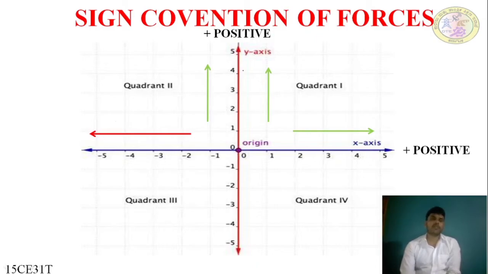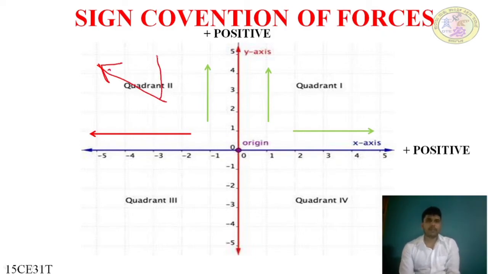The second quadrant force will be in this direction. When it is resolved, the vertical component will be in this upward direction and the horizontal component will be in the left side direction, where left is negative and upward is positive.